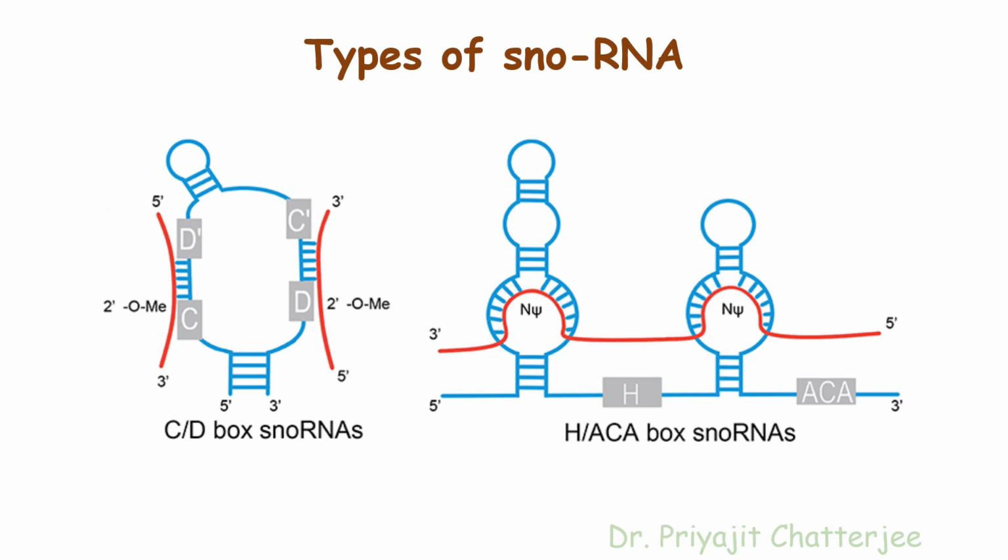The blue line in the diagram shows the small nucleolar RNA and the gray box shows the repetitive units. The red line here represents the ribosomal RNA. Both of these types are involved in the post-transcriptional modification of ribosomal RNAs, and they help in the biogenesis of ribosomes.